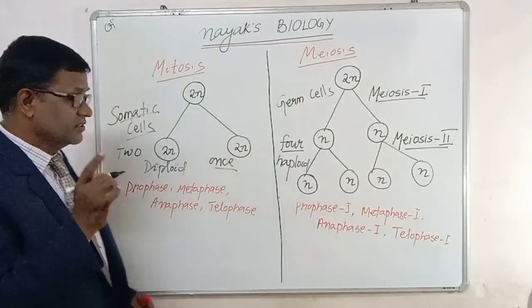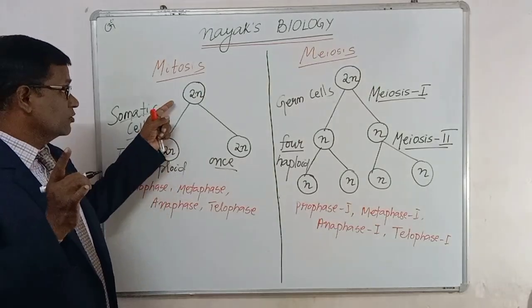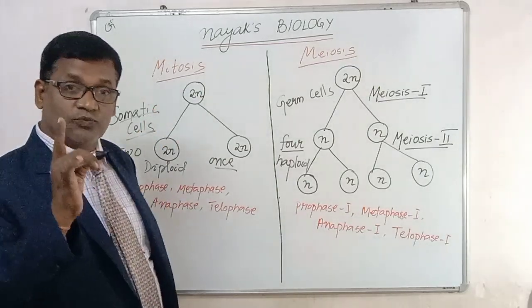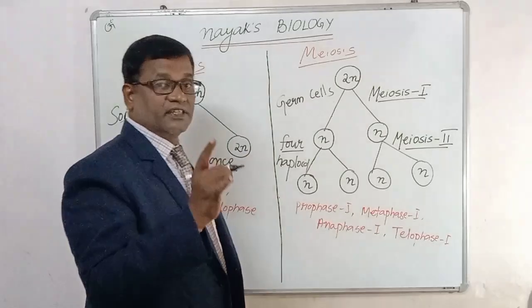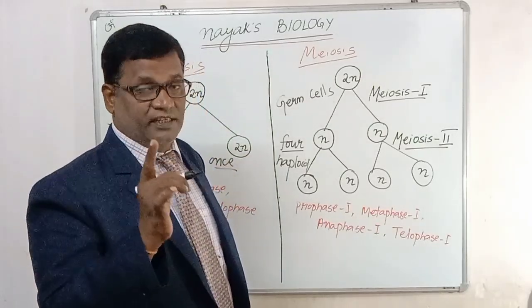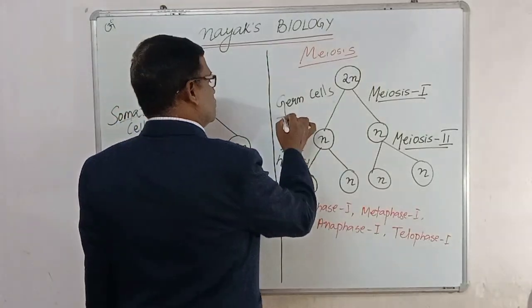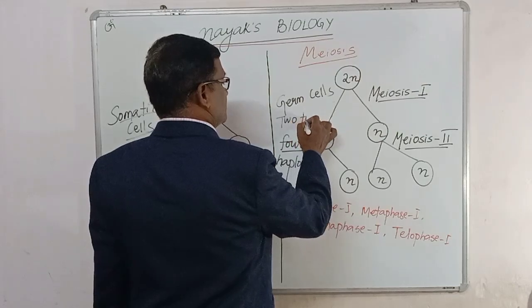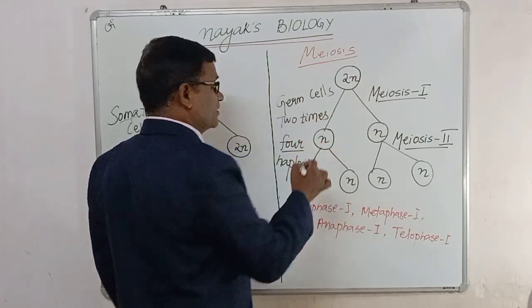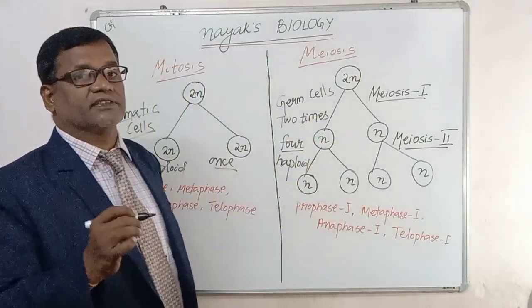What do you understand from this? In the mitosis, there is only 1 division. Whereas the meiosis divides 2 times, means twice. This 2 times division forms the 4 daughter cells.